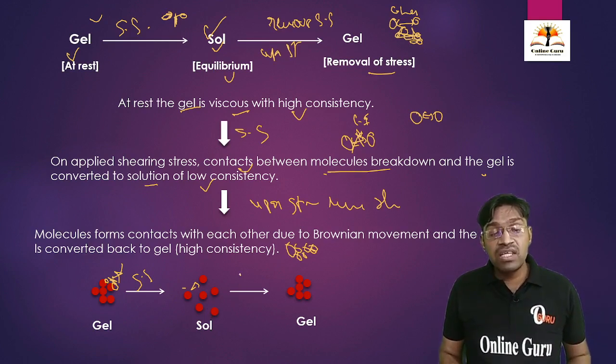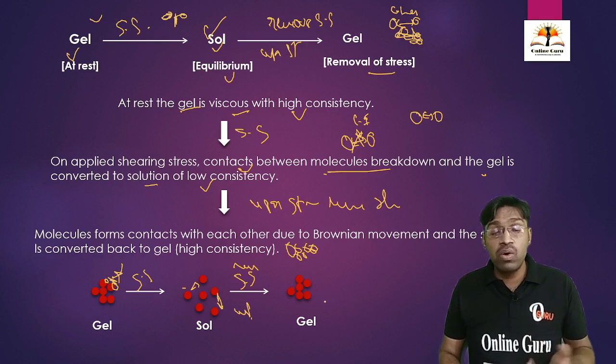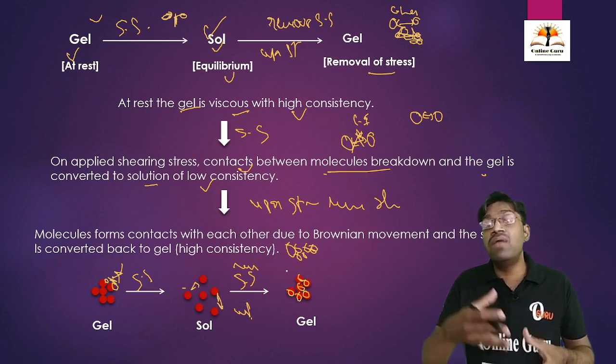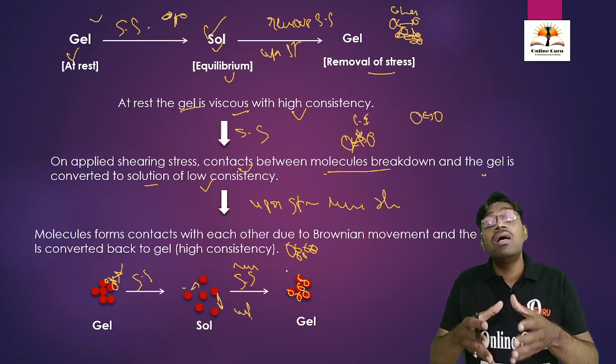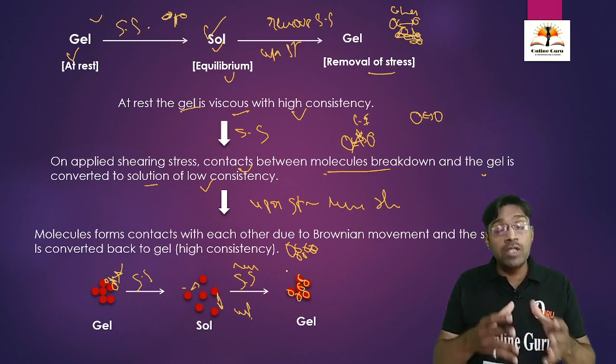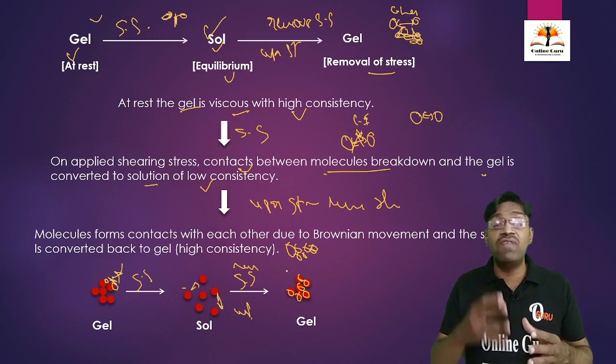Upon removal of the shearing stress, or upon standing, there is again generation of aggregates due to the development of cohesive forces. The molecules come together and convert into gel, attaining the original viscosity which it had before application of the shearing stress.